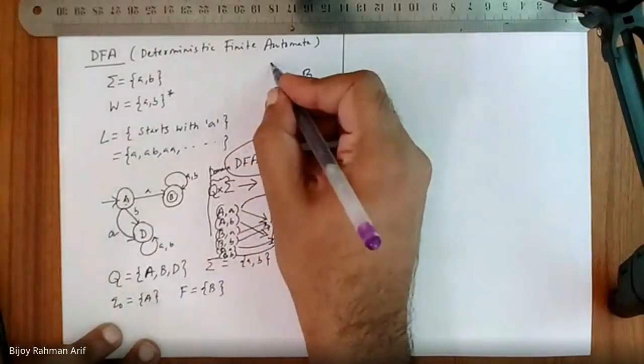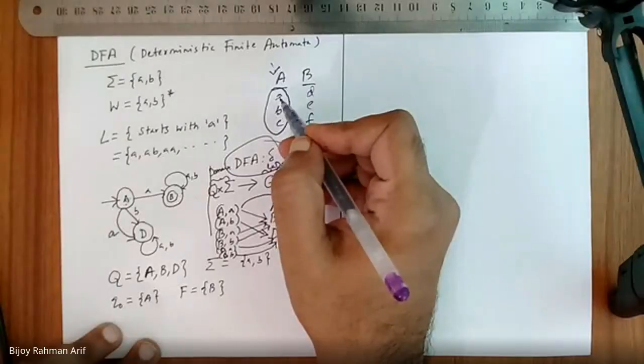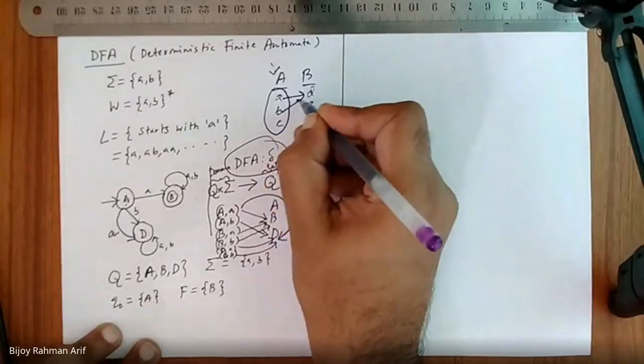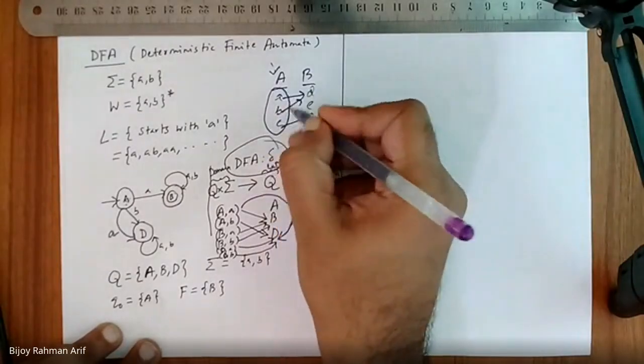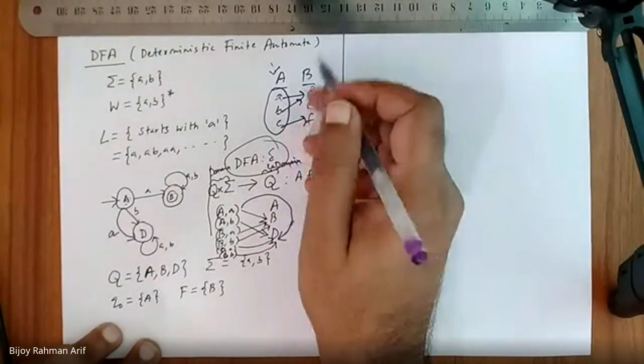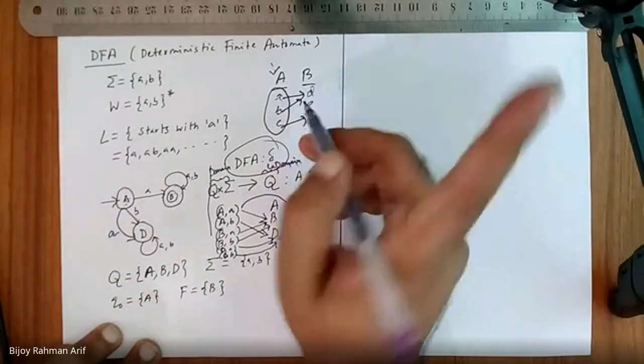Yes, a binary relation between two sets. All the elements in A should be used. Number one point. And the second point is any element in A does not connect to multiple elements in B. Am I right or not? So this one is a function because all the elements in A are used and no element in A is connected to multiple elements in B. Am I right or not?